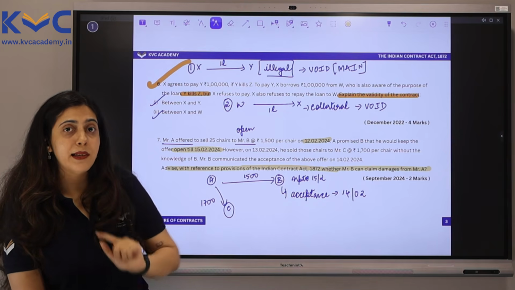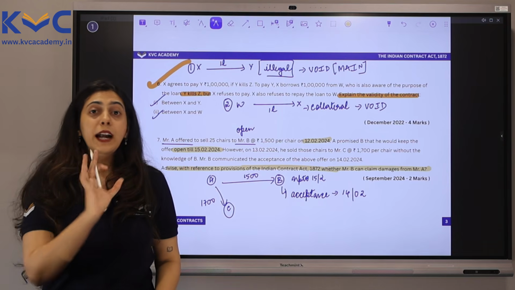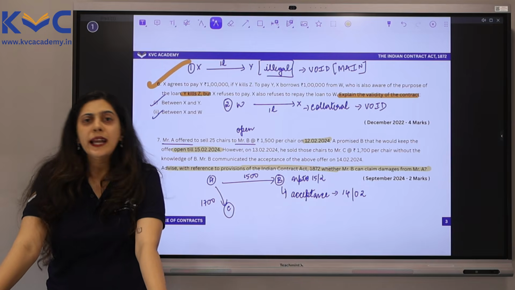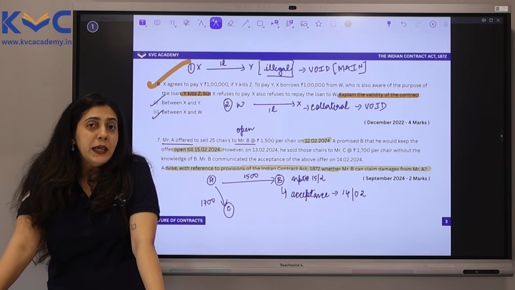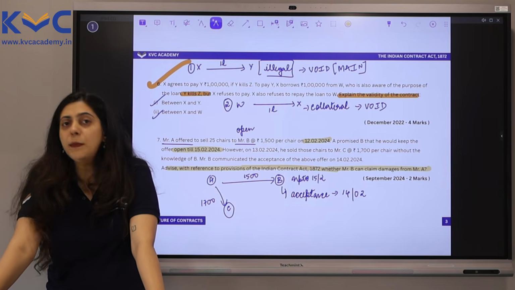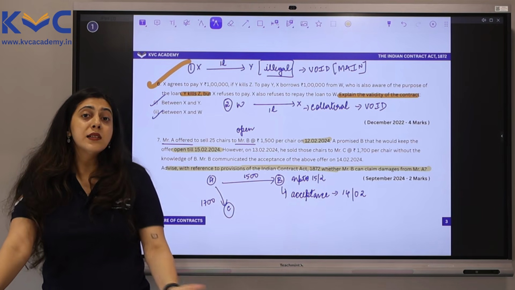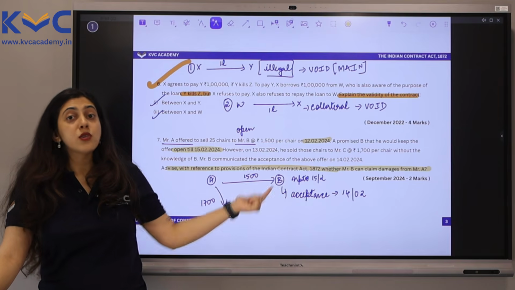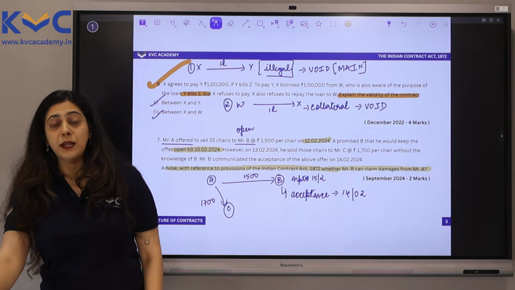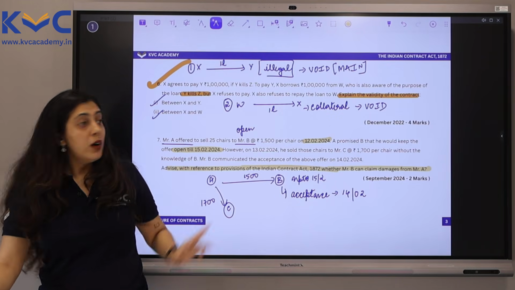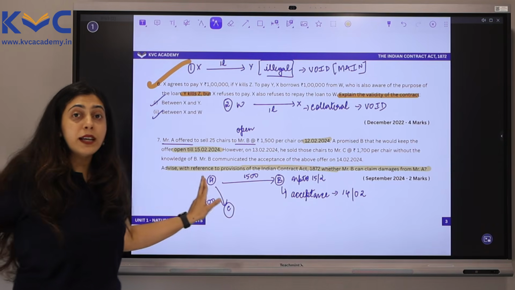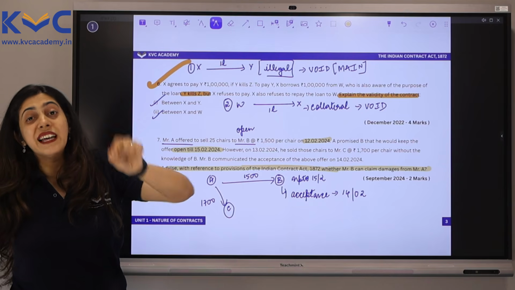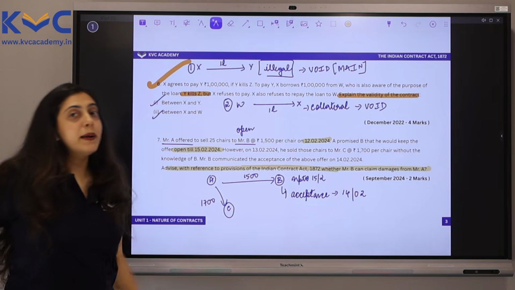Had B already accepted that offer? No. Mr. B had not already accepted that offer. So there was no valid contract between A and B. So on what grounds is B claiming this damages? Obviously, B would not be able to claim these damages since it was an open offer. A has sold it to somebody else and it was sold way before the acceptance. Yes, there would be damages involved had A sold these chairs to C after B had accepted it, because once B has accepted it, there is a valid contract and A is bound by his obligation.